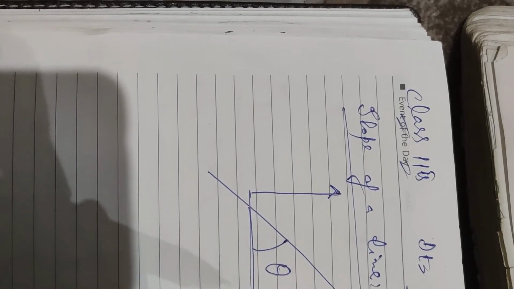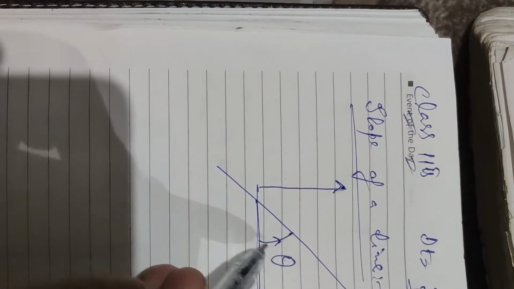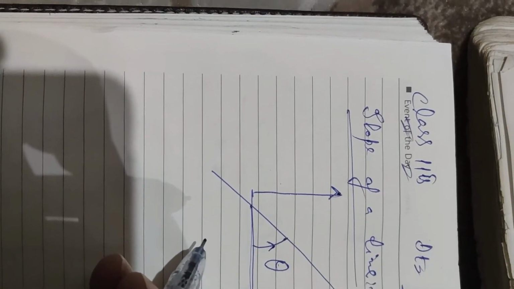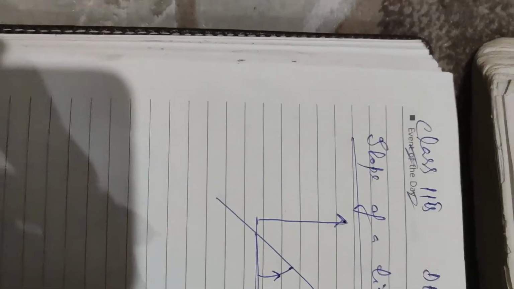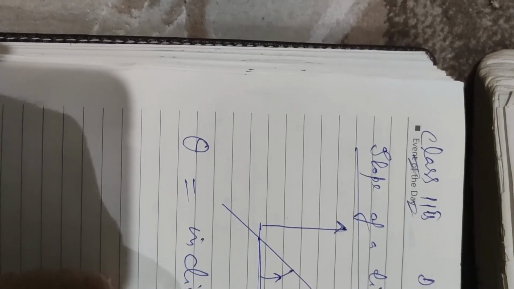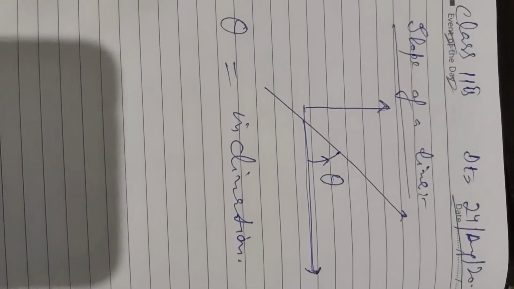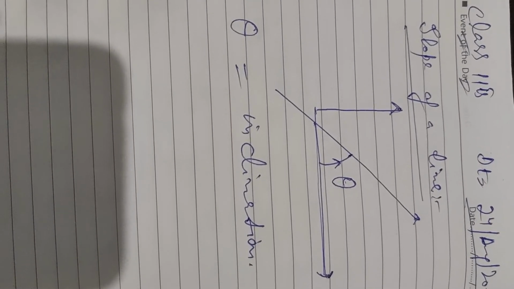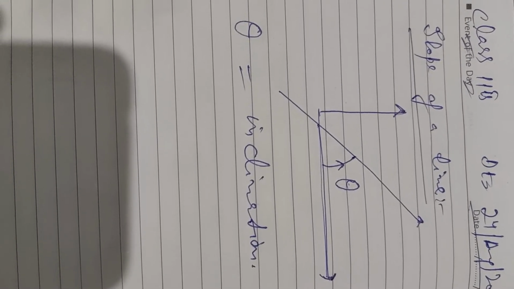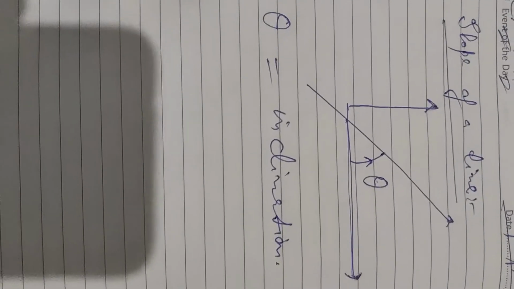with the positive direction of the x-axis and theta is measured anti-clockwise as we usually measure it, theta को measure किया जाता है ऐसे anti-clockwise, then this is called the inclination. Here theta is called the inclination. Inclination means the angle which the line makes with the positive direction of the x-axis. Yani the line बनाए positive direction of the x-axis से बनाए इसका angle, इस angle को हम inclination कहते हैं.